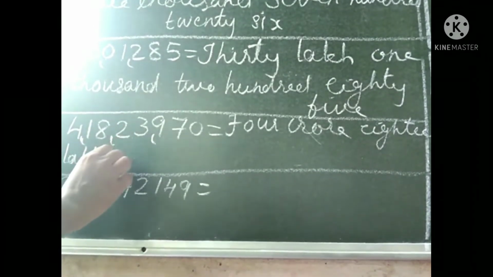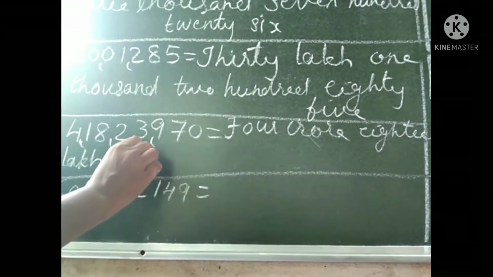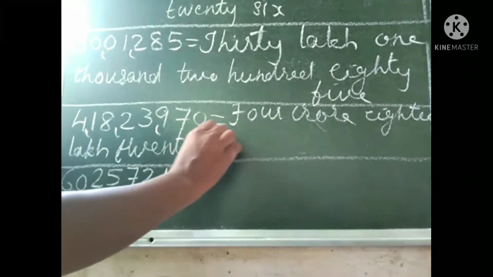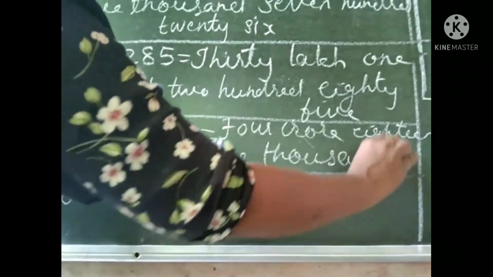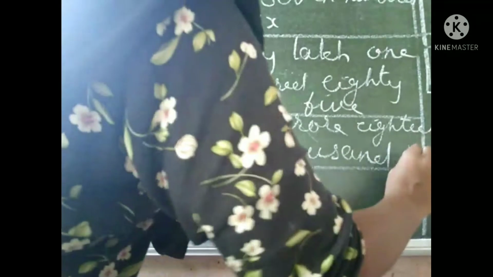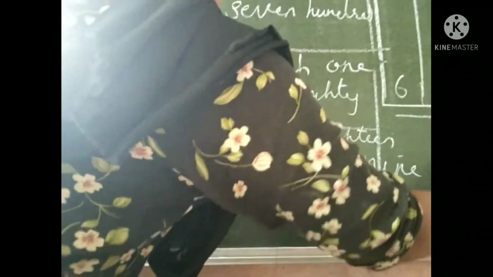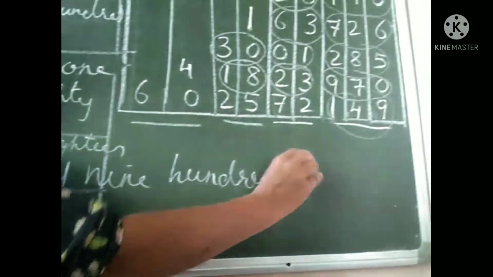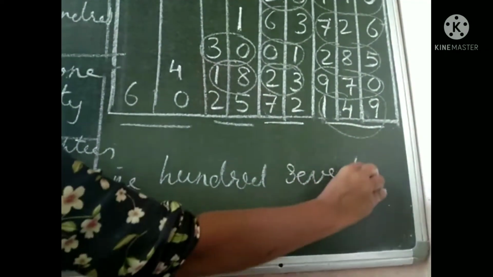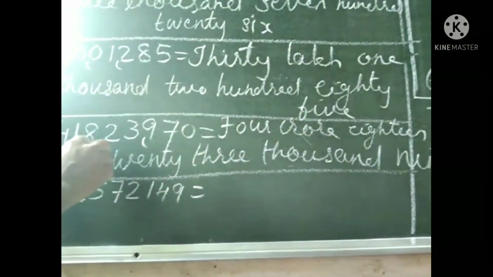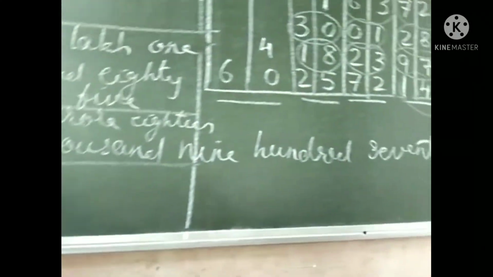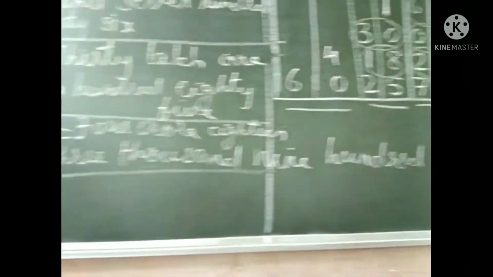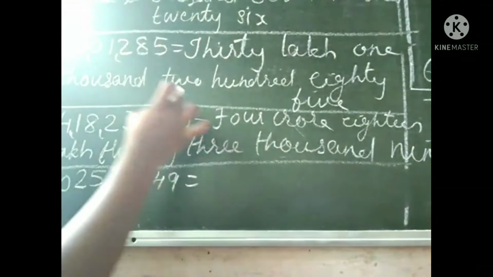Then 23 what? 1000. Therefore 23,000. What about other number? 970. Look once again. Here 4 crore 18 lakh 23,970.